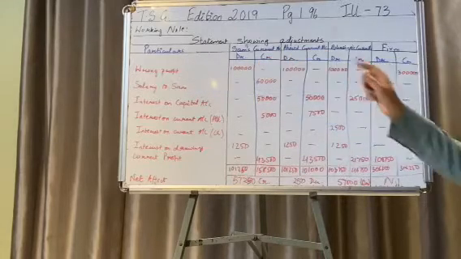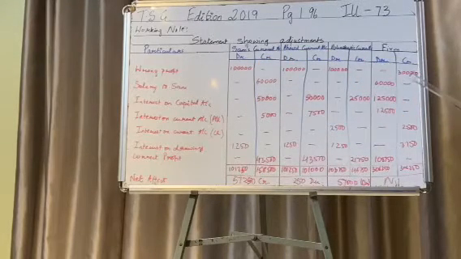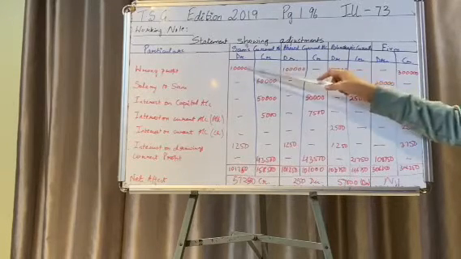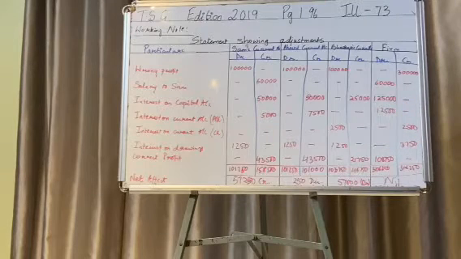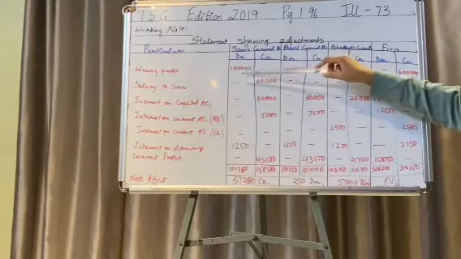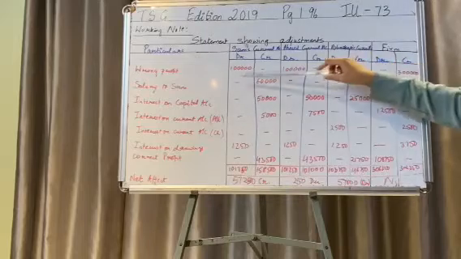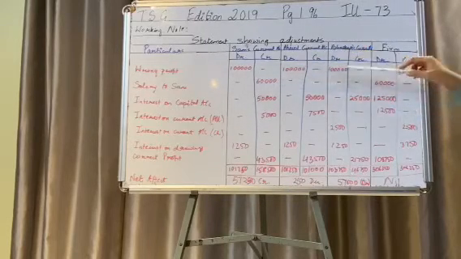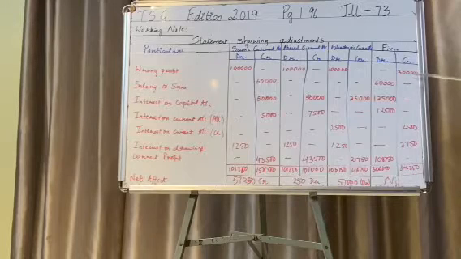The wrong profit will be definitely credited back to the firm account because it is going to be given back to the firm, and since it was equally distributed and not in the capital ratios, it is going to be debited back from the current account. So 1 lakh, 1 lakh, 1 lakh each which will be treated as an expense to each partner, and it is going to be treated as an income for the firm.